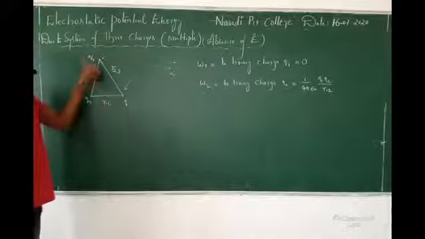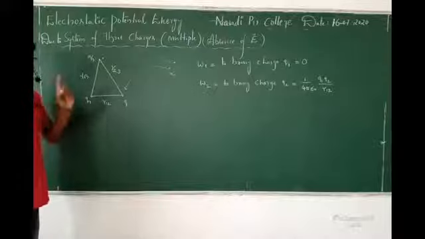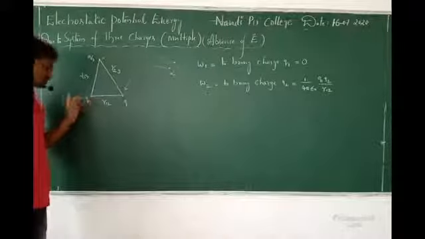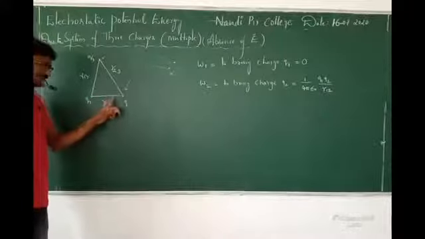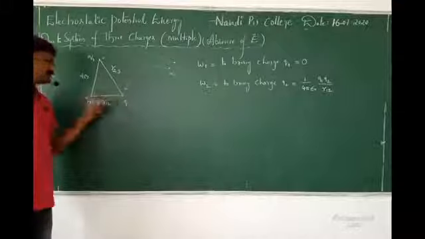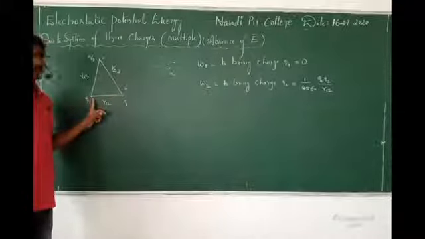Okay, because 2, 2, 3. See, the point to understand here: first, work done is 0 because no existing field. Second, work done will be there. Why? Because there is an existence of electric field.